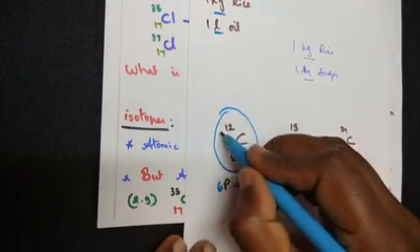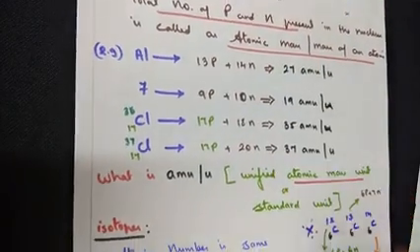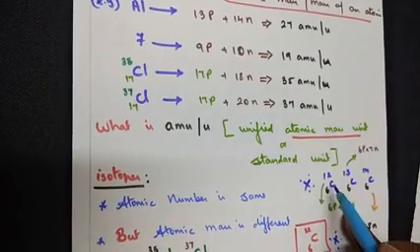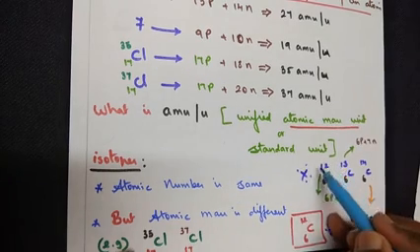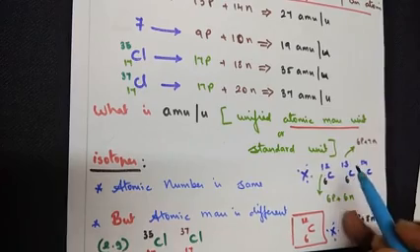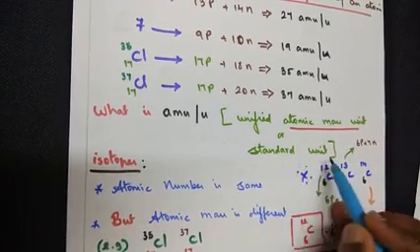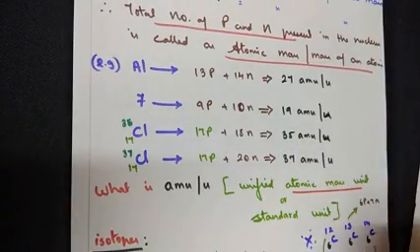Because of that, carbon-12 is taken to be the standard unit for calculating the atomic mass of an atom. So I hope you understand why we are considering carbon-12 among so many types of elements and their isotopes: the isotope carbon-12 is found most abundantly in nature. Hence it's taken to be the standard unit of calculating the atomic mass or mass of an atom.